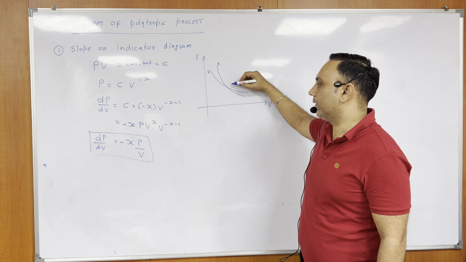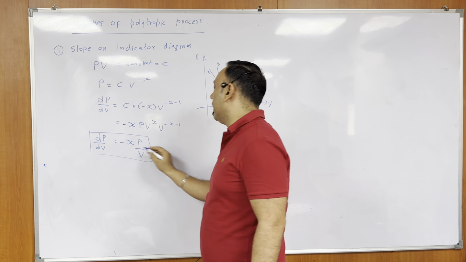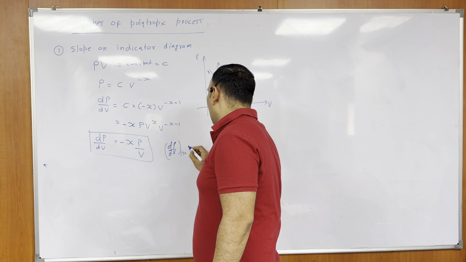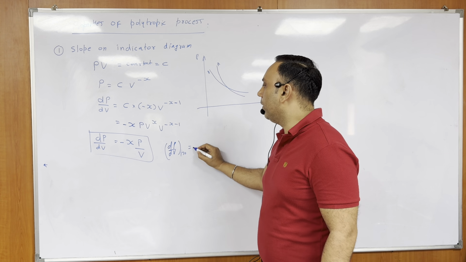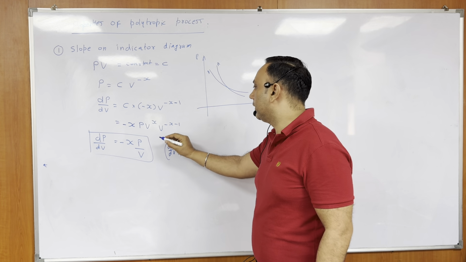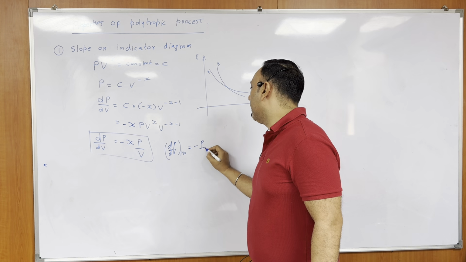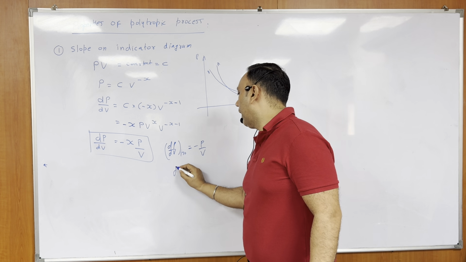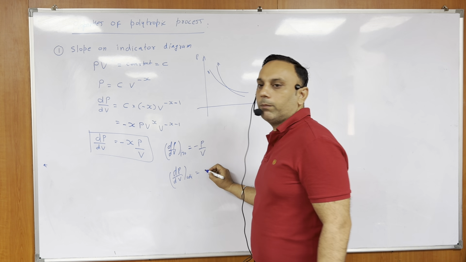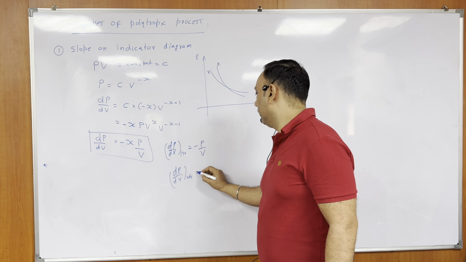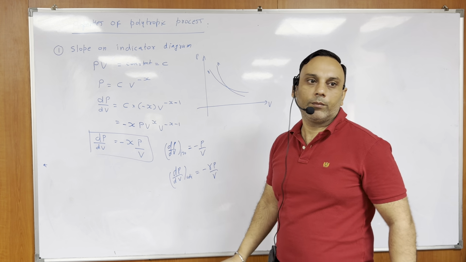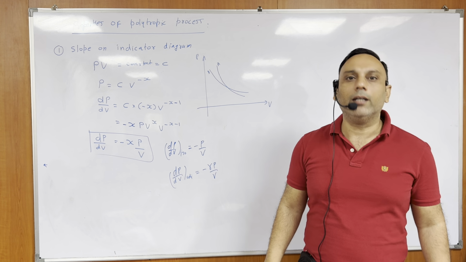If you see the slope dP by dV, for an isothermal process, x is 1, PV to the power 1 is constant. So x is 1, and what I will get? Minus P by V. And for an adiabatic process, slope is what, beta? Minus gamma P by V. Gamma is Cp by Cv. We know the value of gamma is always greater than 1.